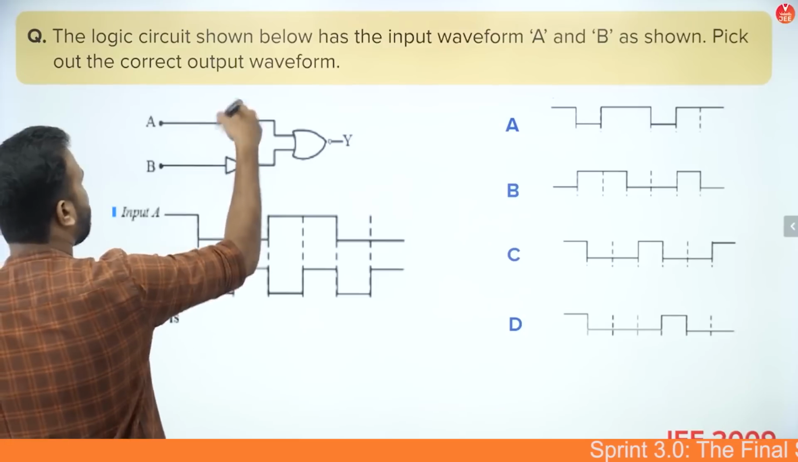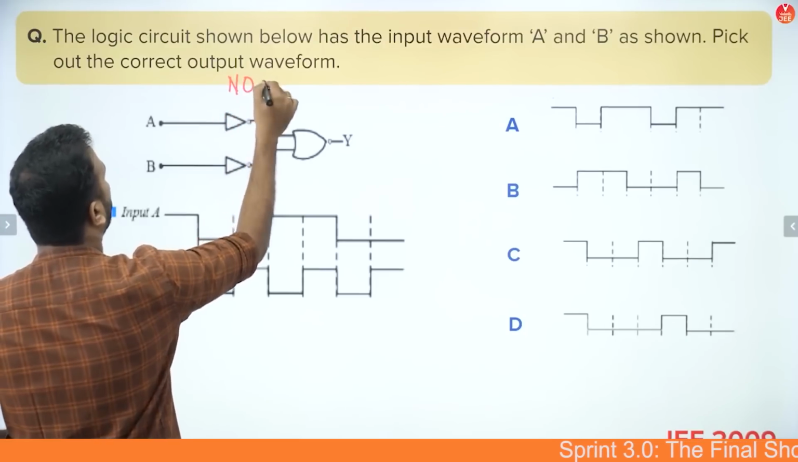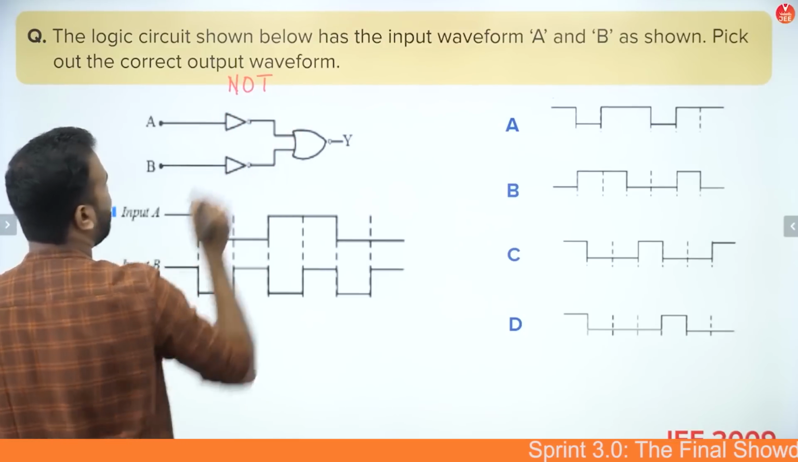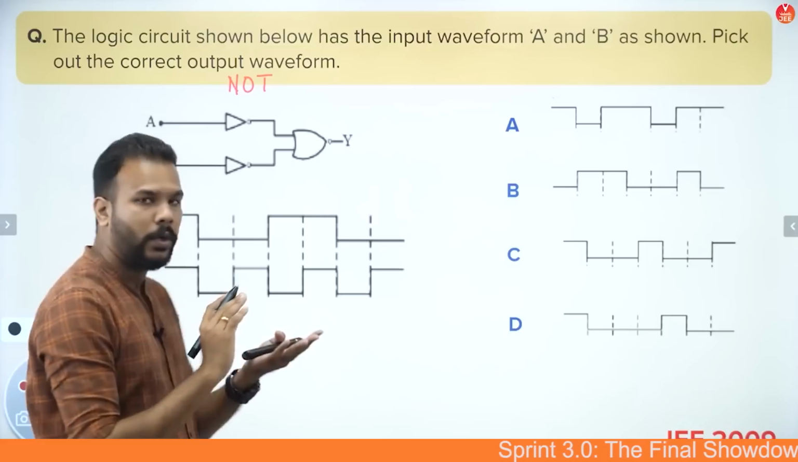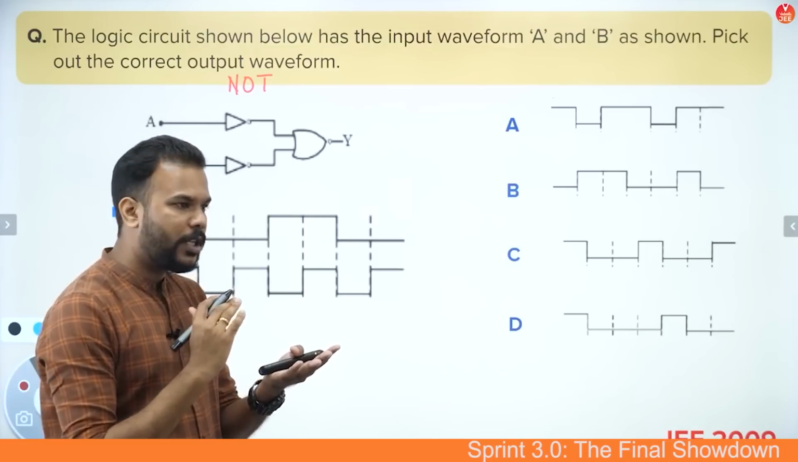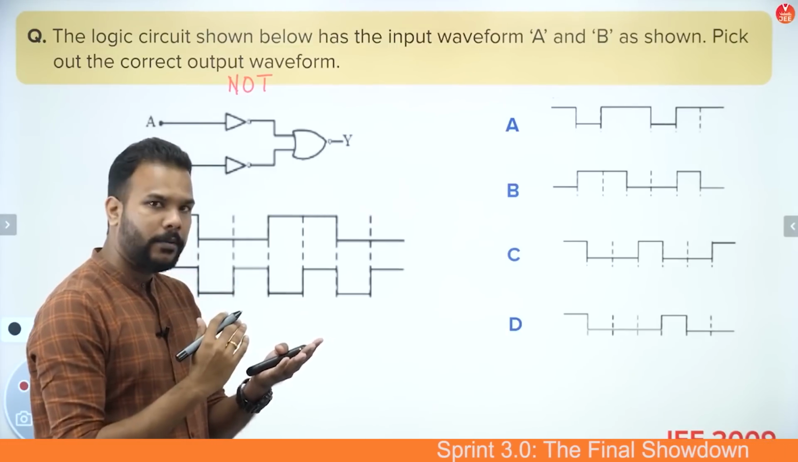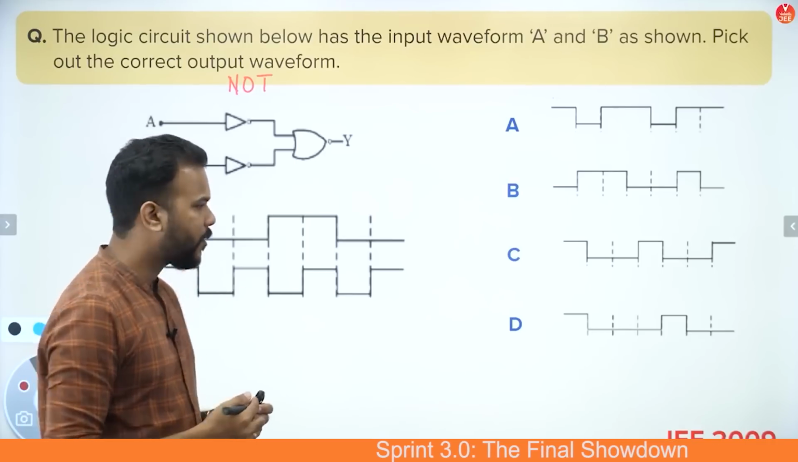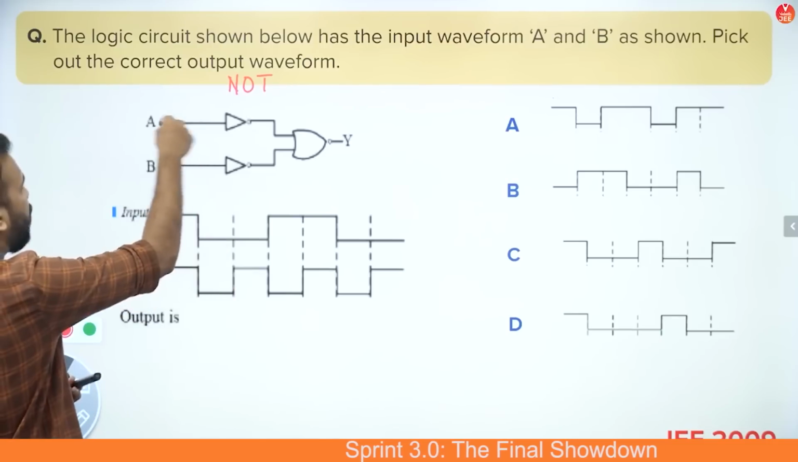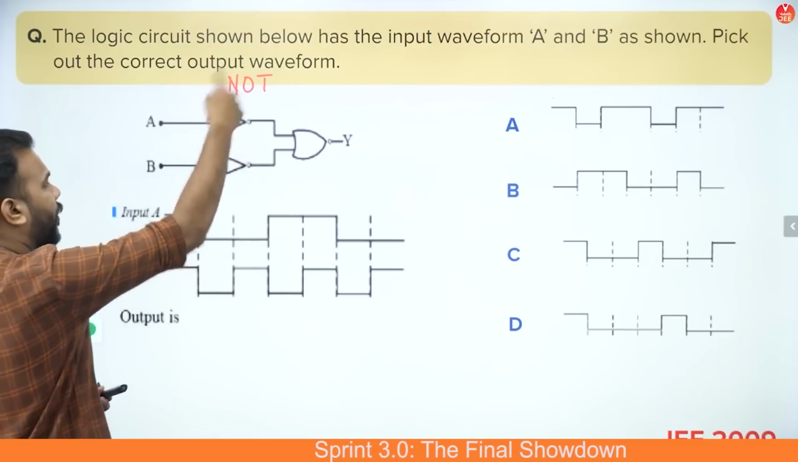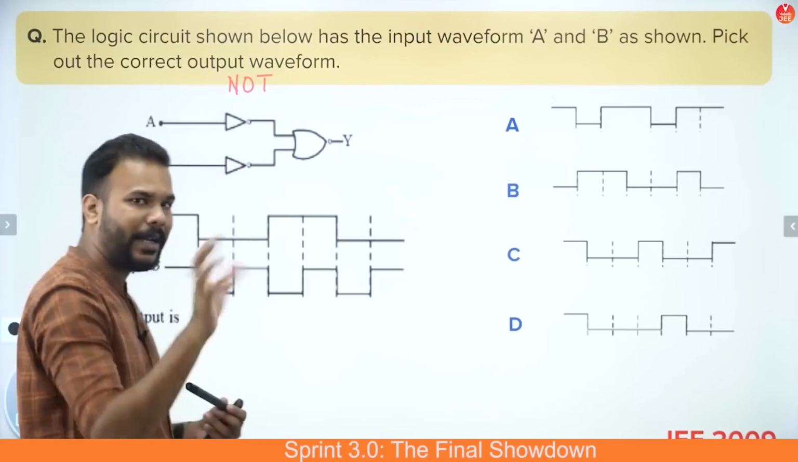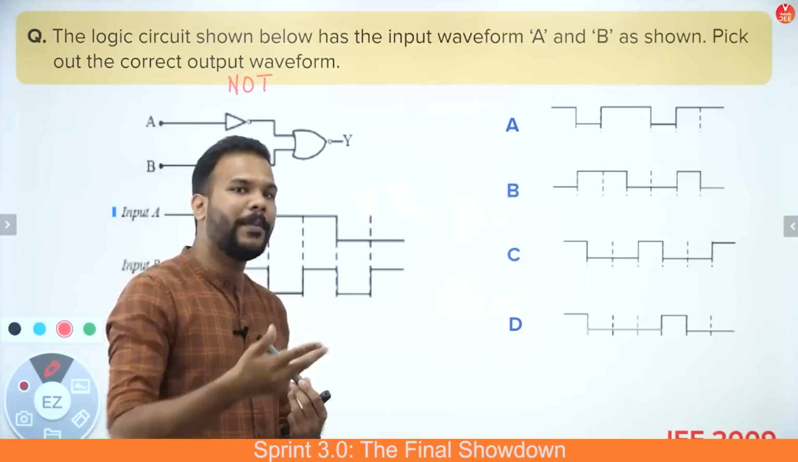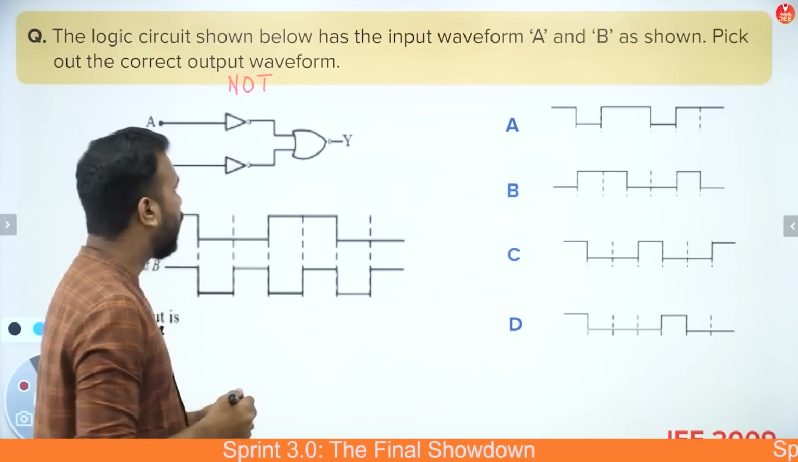So these two are your NOT gates, which change the input and invert it to the other value which is possible. For example, if the input at A is 1, then the output after the NOT gate will become 0, and if the input is 0, it will become 1. So it just inverts the input which is given.